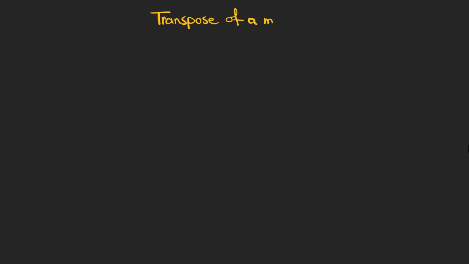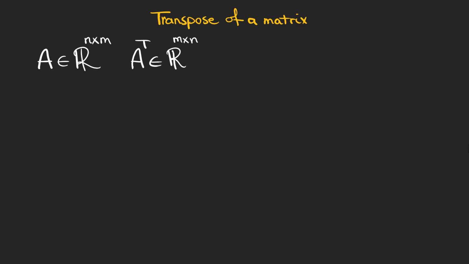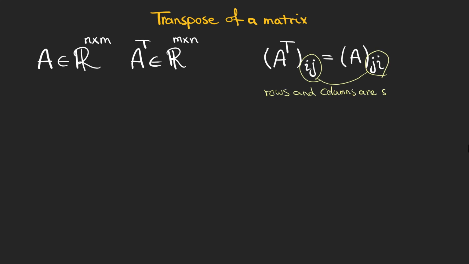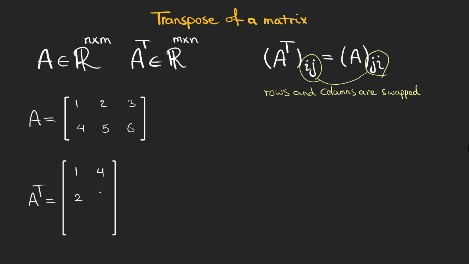Another important operation we can do with matrices is the transpose of a matrix. If we have an m by n matrix, the transpose of the matrix is an n by m matrix and is shown by a sign T as a superscript. To find the transpose of a matrix, what we need to do is change the rows and columns of the matrix. The columns of the transpose are the same as the rows of our original matrix, and its rows are the same as the columns of our matrix. For example, if this is our matrix, the transpose can be derived by changing the rows and columns. So the first matrix is a 2 by 3 matrix and the second one is a 3 by 2 one.